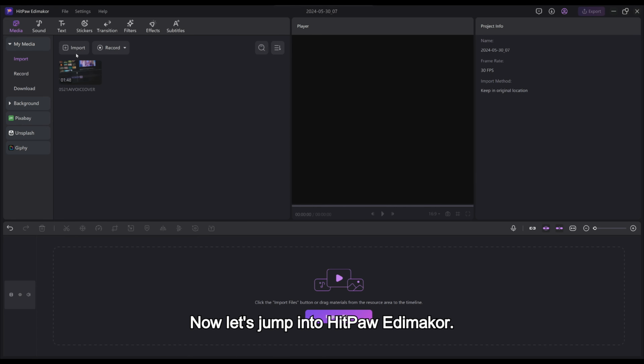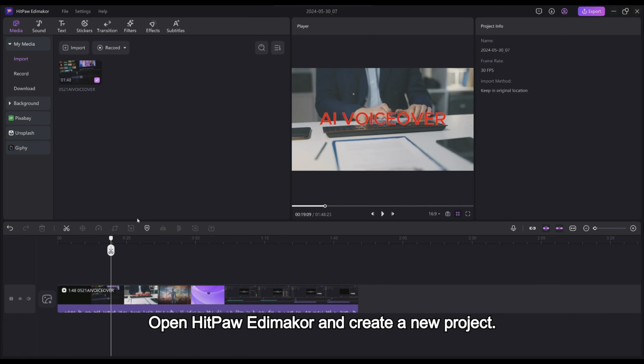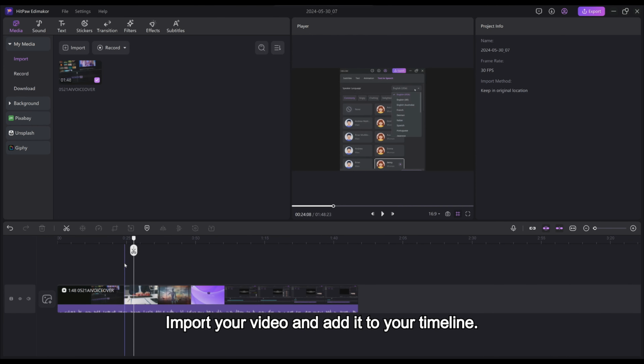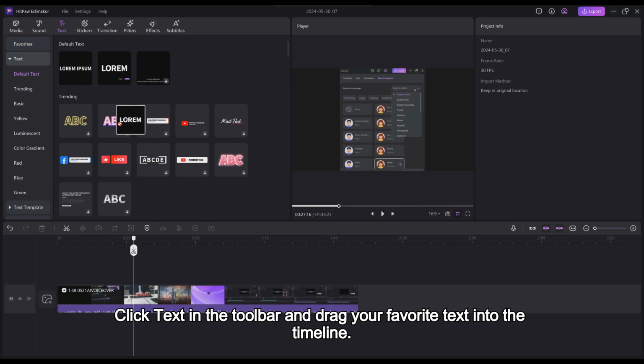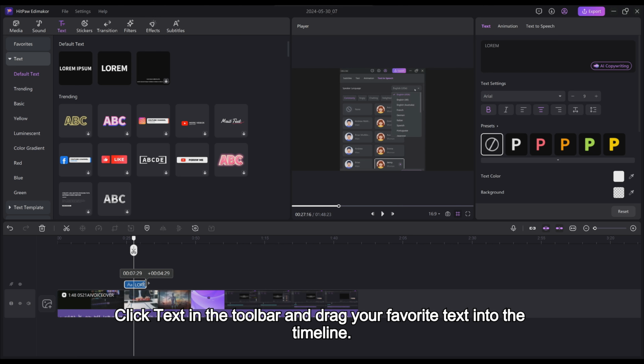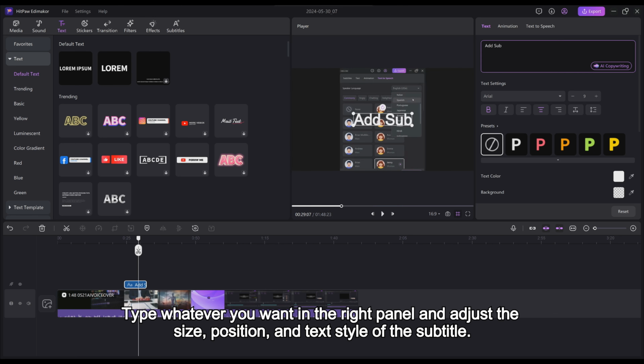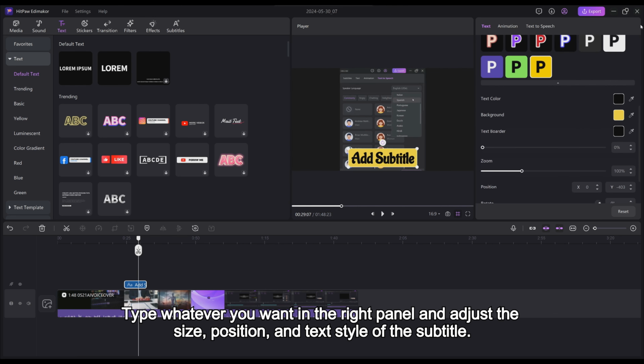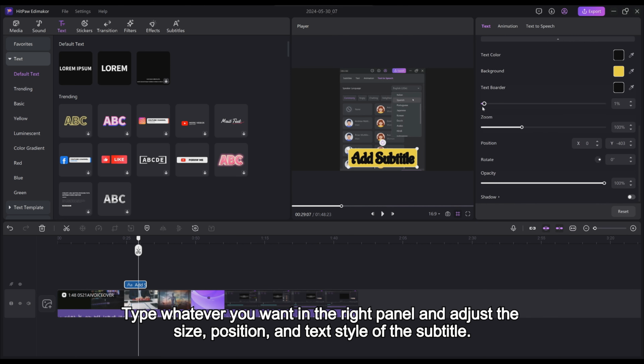Now let's jump into HitPaw Edimakor. Open HitPaw Edimakor and create a new project. Import your video and add it to your timeline. Click Text in the toolbar and drag your favorite text into the timeline. Type whatever you want in the right panel and adjust the size, position, and text style of the subtitle.